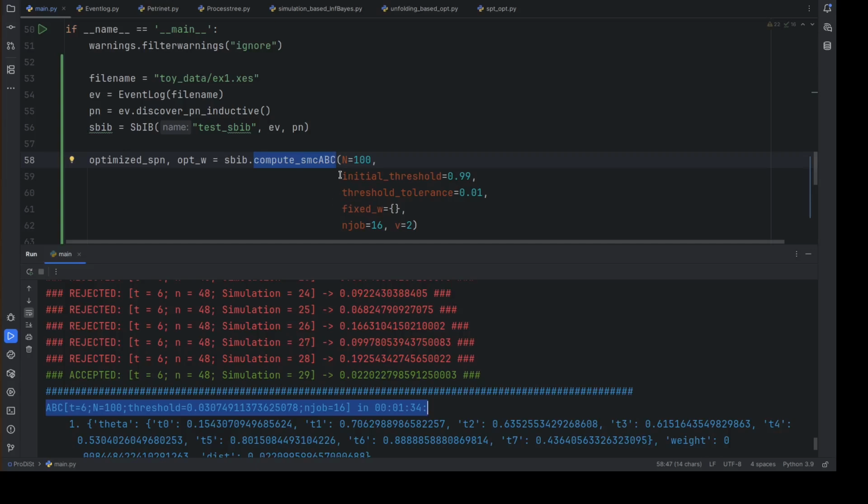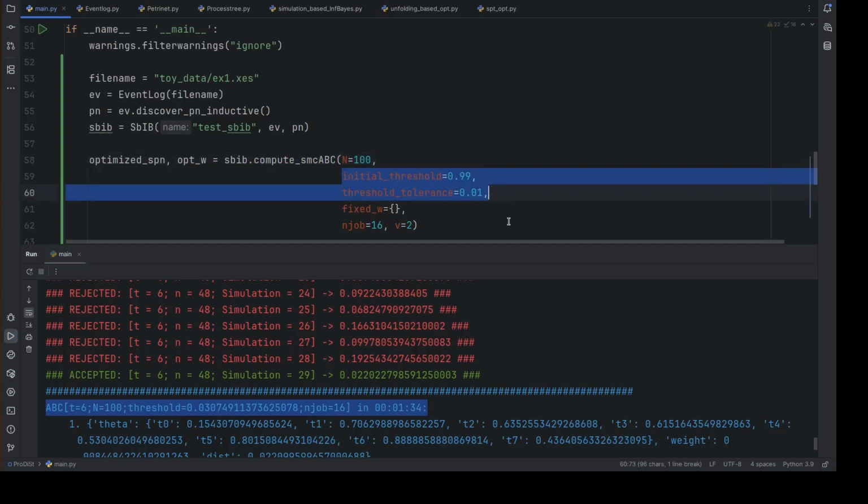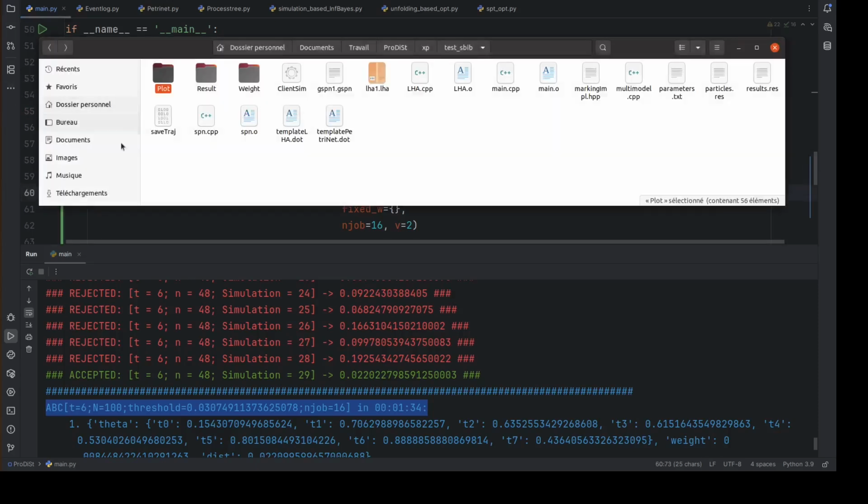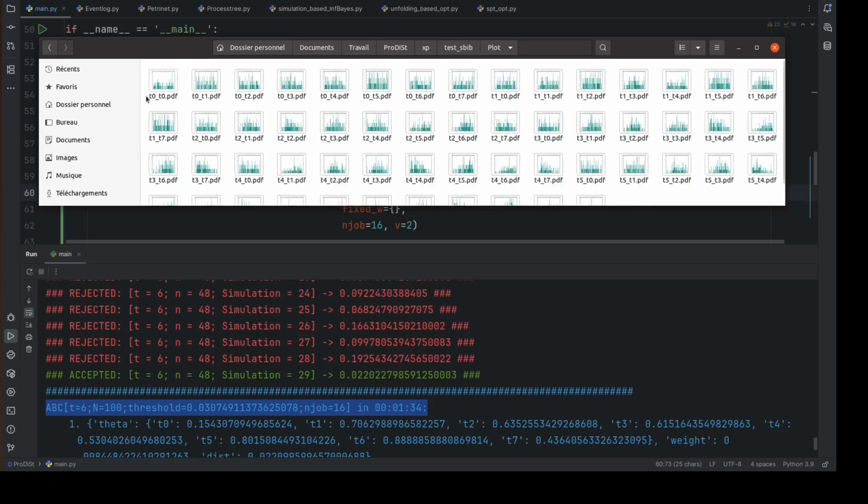At that point, it generates the full posterior distribution of the weights and returns the optimized stochastic Petri net using the best weight vector from the final layer. The user can select the number of accepted samples at each layer and the improvement tolerance. When running this procedure, ProDist automatically generates a dedicated folder containing all simulation files and results.